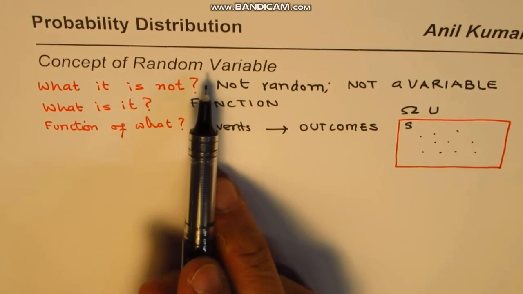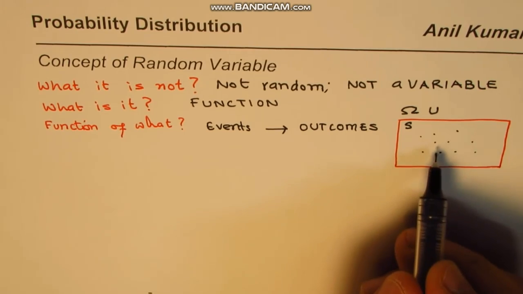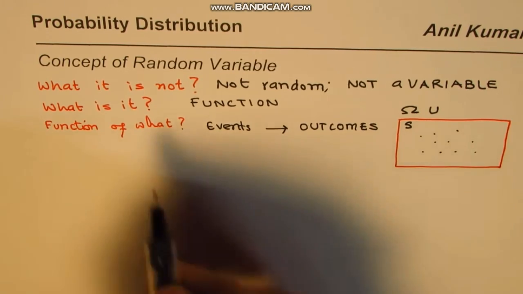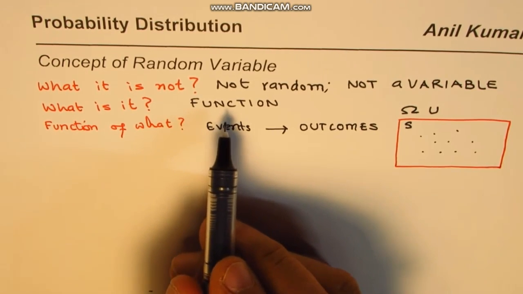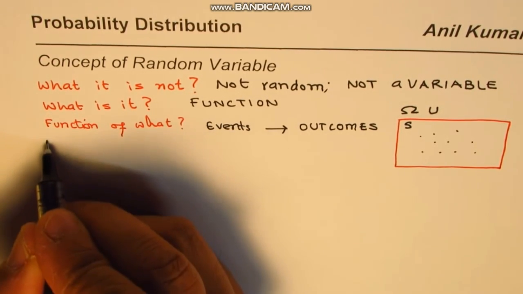Now a random variable actually associates numbers to these outcomes. We'll call it a function for the time being, or let me call it a random function for the time being.